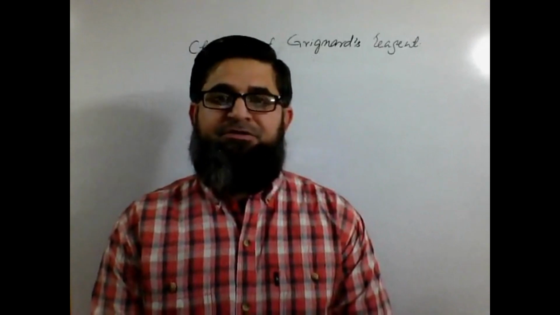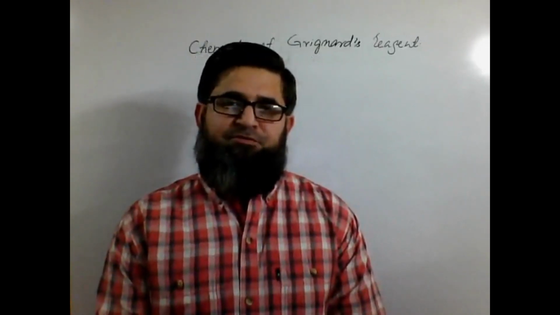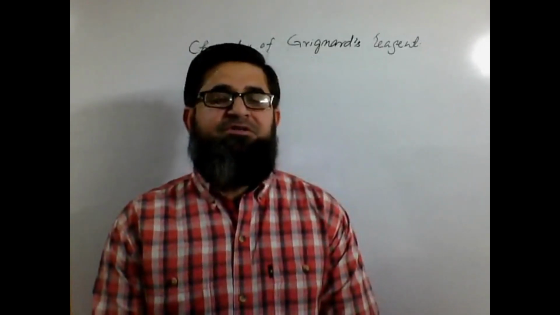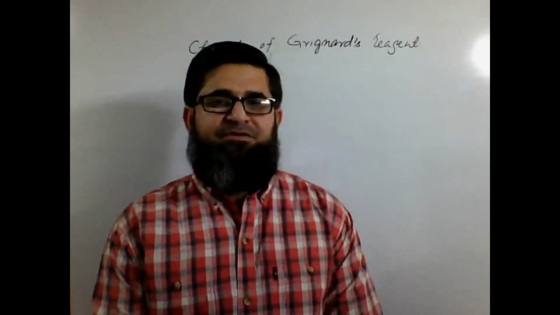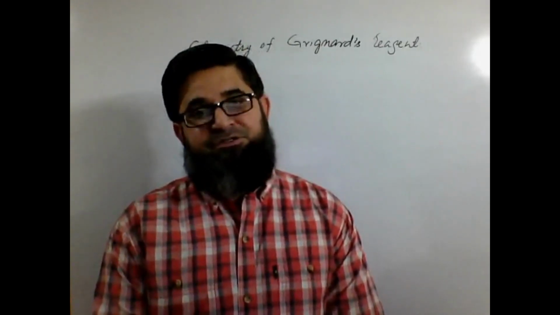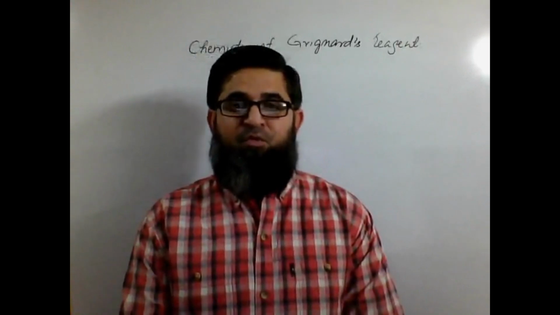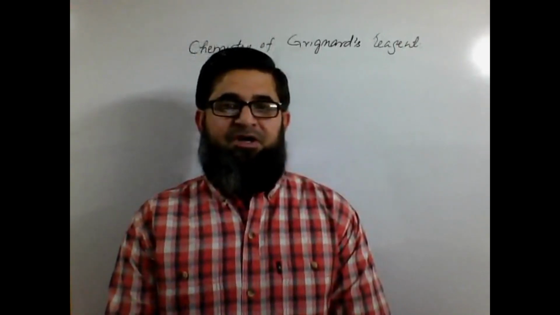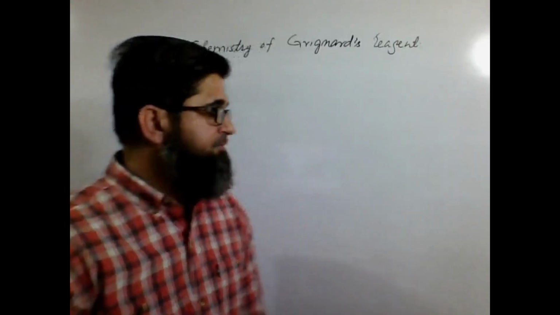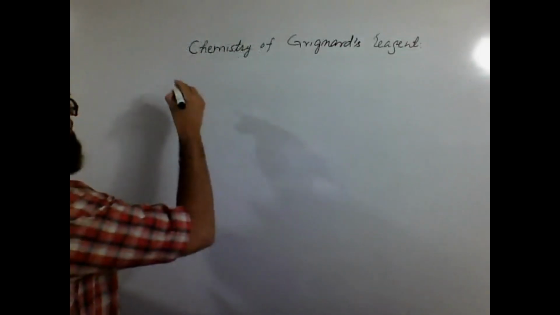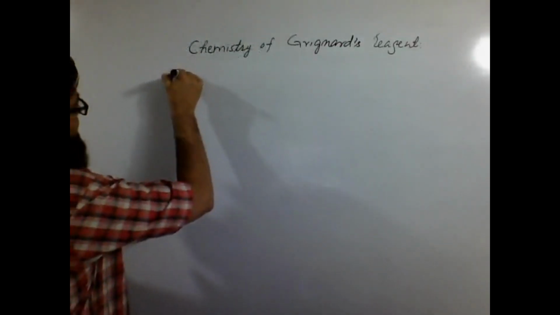Today I am going to explain the chemistry of Grignard reagent. What is Grignard's reagent? What is its chemistry? What is formed and what is the purpose of the synthesis of a Grignard's reagent? Why do we prepare it? What was the purpose of the scientists to prepare it? Okay. Grignard reagents generally are prepared using alkyl halides.